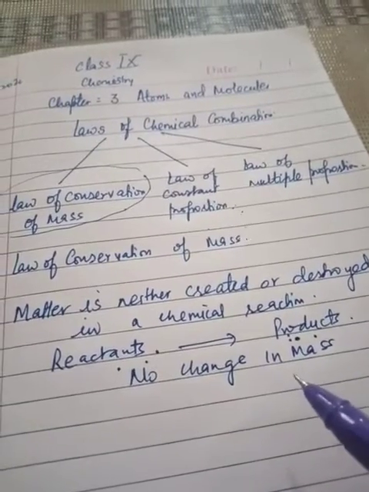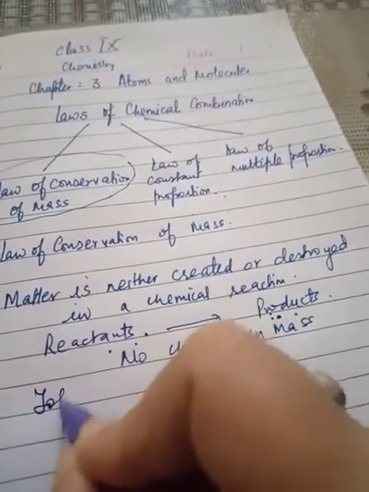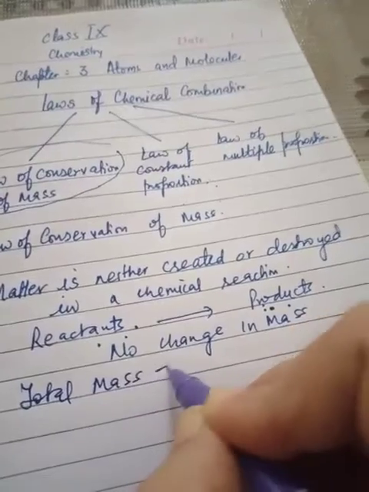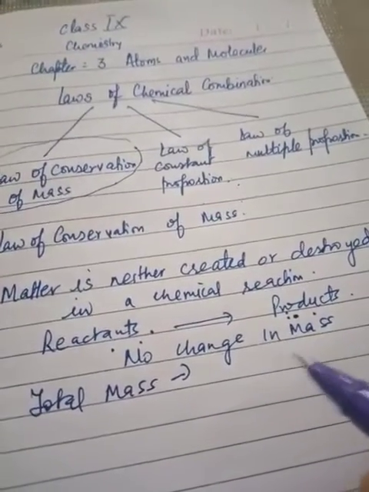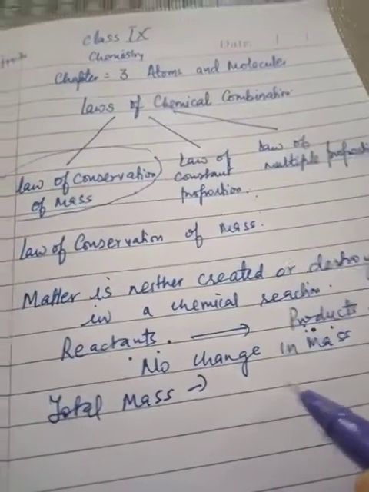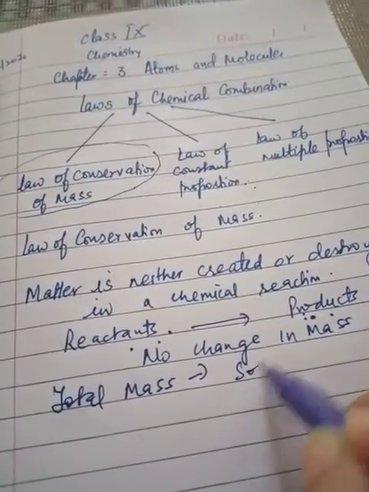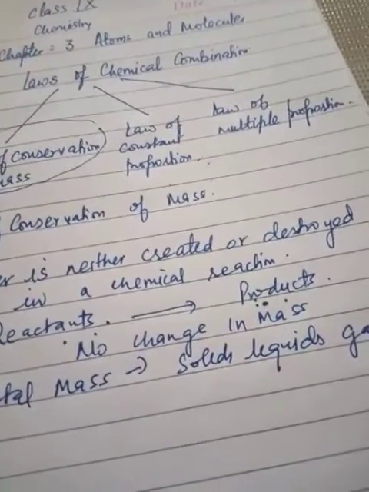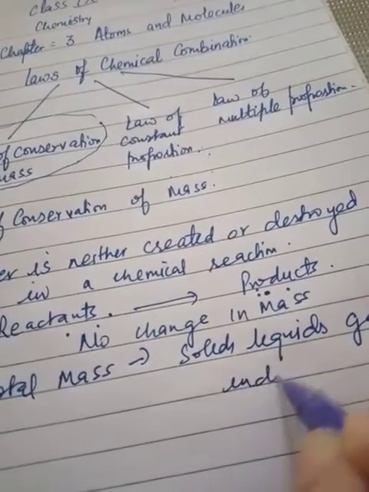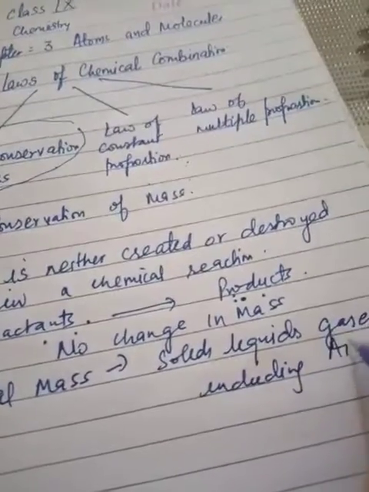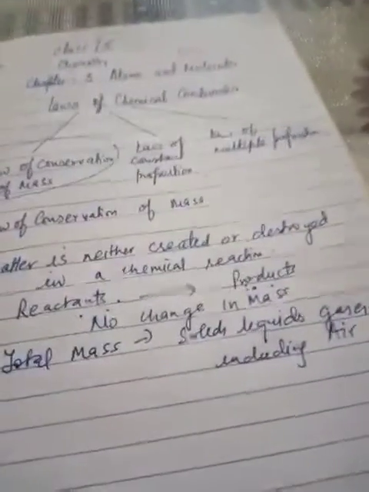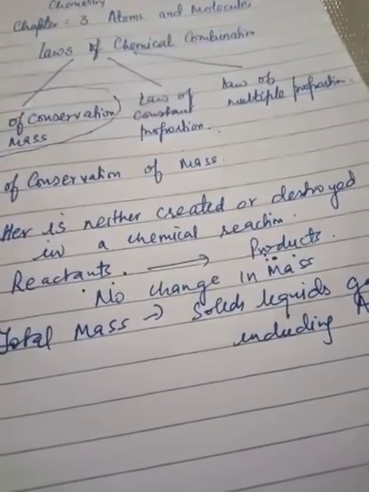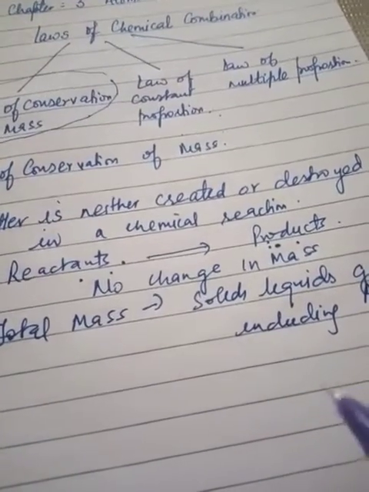Now please note that term total mass. What is total mass? Total mass of reactants and products includes solids, liquids, gases, and including air. Right? Including air. Now, the law of conservation of mass will become clear by this example.